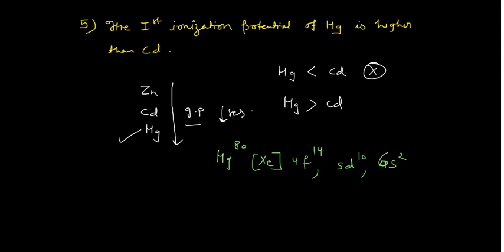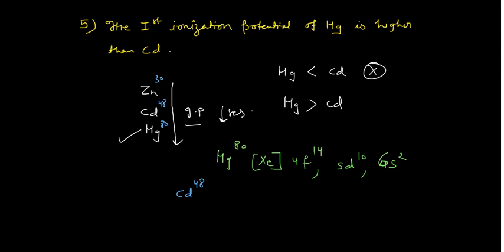Now if you want to write the electronic configuration of cadmium, Cd, cadmium is 48. This is just like a magic number: 30 plus 18 is 48, and 48 plus 32 is 80.